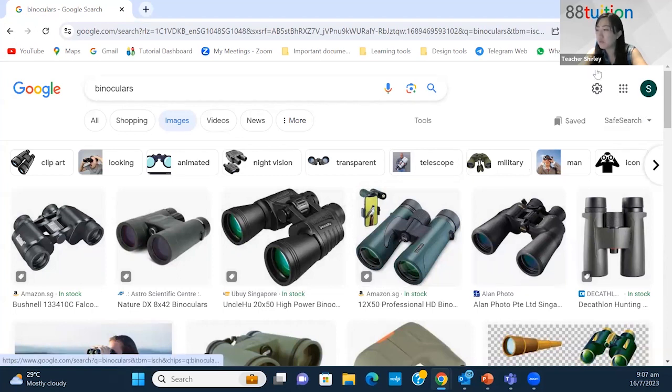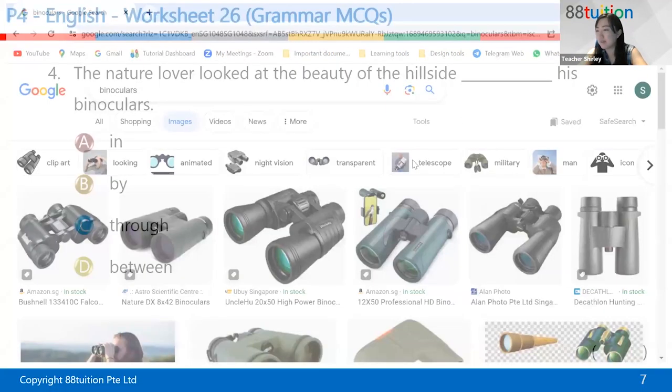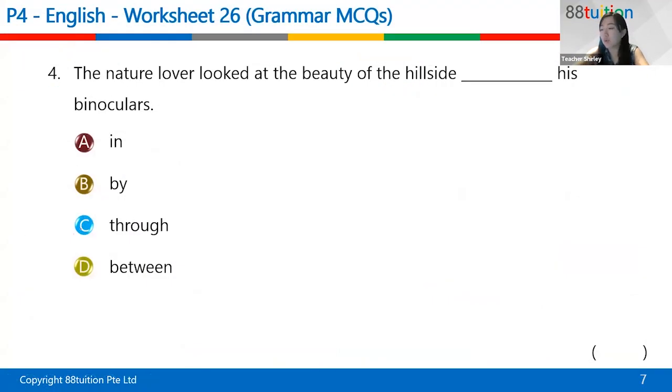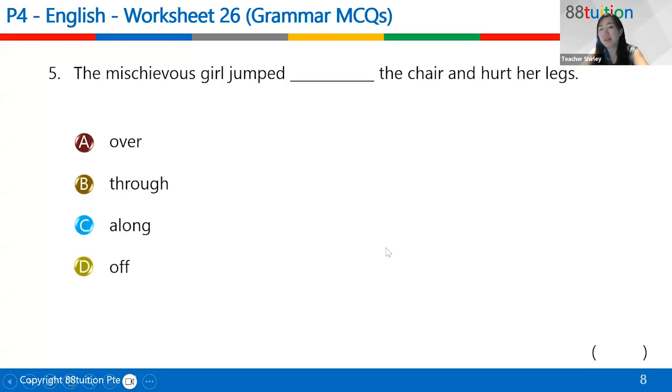Quite recently, I've just been to the New Bird Park. Have you been to the New Bird Park? Bird Paradise? No, not yet. I actually saw some visitors holding binoculars looking at the birds. So yes, it is through his binoculars, looking at the beauty of the hillside. Okay, number 5. The mischievous girl jumped what the chair and hurt her legs.